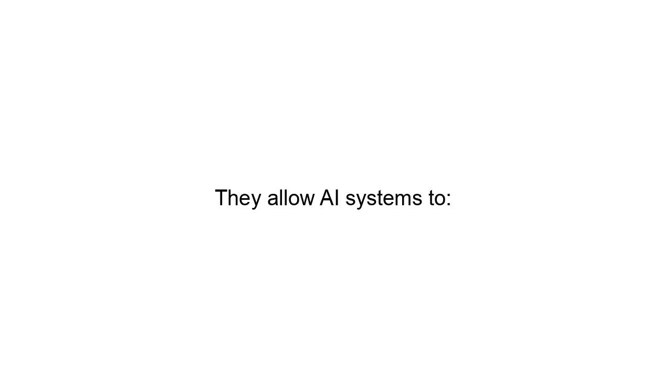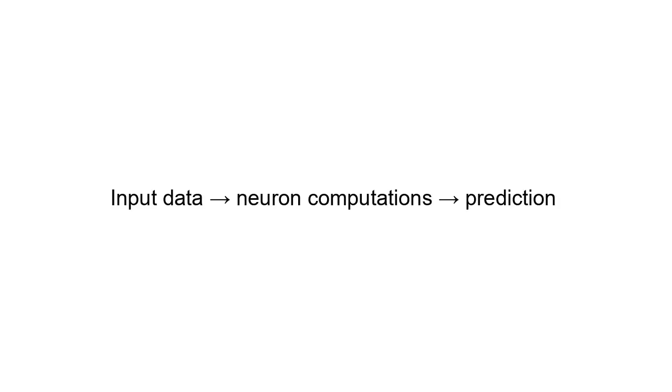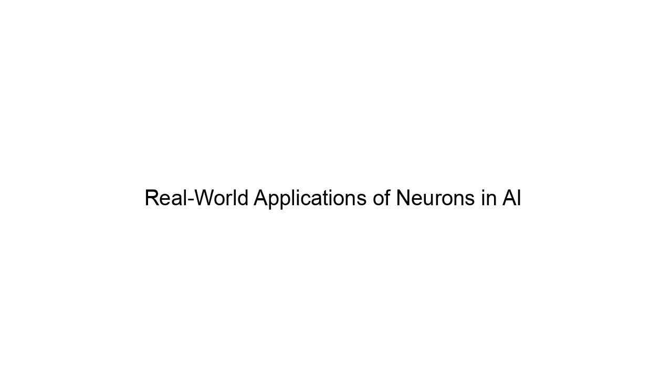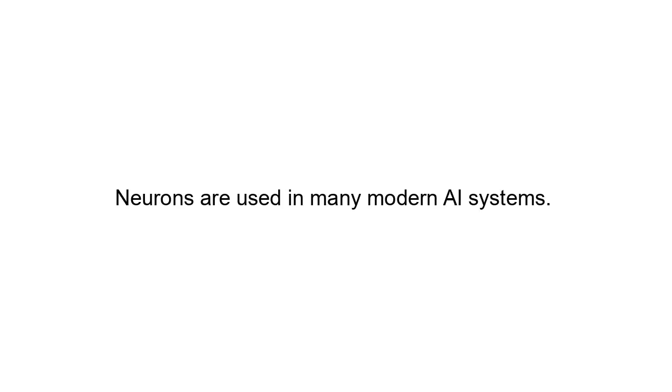Role of neurons in neural networks. Neurons play several important roles in neural networks. They allow AI systems to process input data, transform information through layers, detect patterns in data, and generate predictions. Input data, neuron computations, prediction. Without neurons, neural networks cannot function.